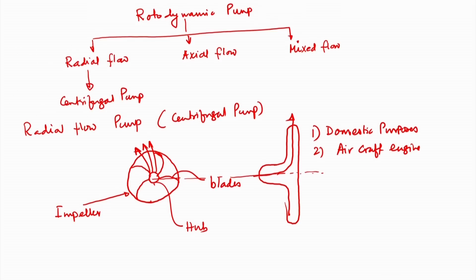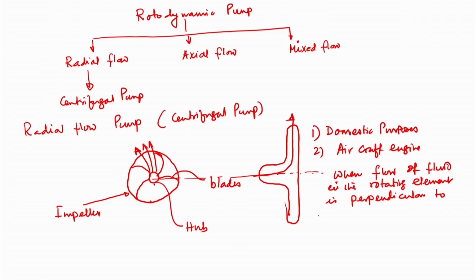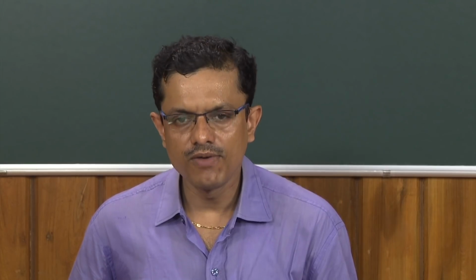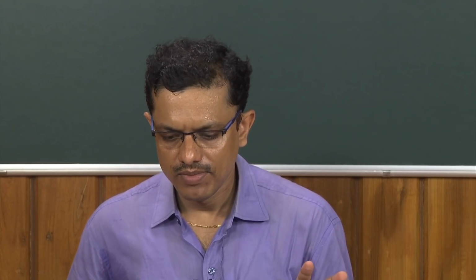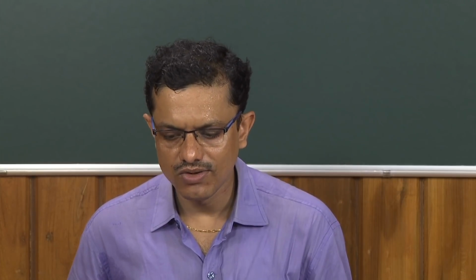So, a special feature of this pump is that when the flow of fluid in the rotating element is perpendicular to the axis of the pump, then the pump is called a radial flow pump. So, we should remember, when the flow of fluid in the rotating element is perpendicular to the axis of the pump, then the pump is called a radial flow pump.